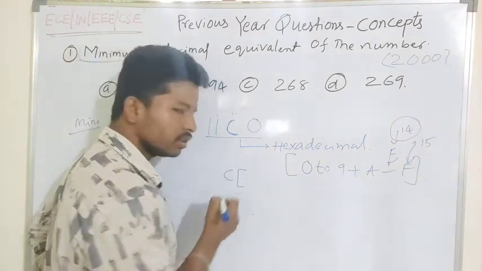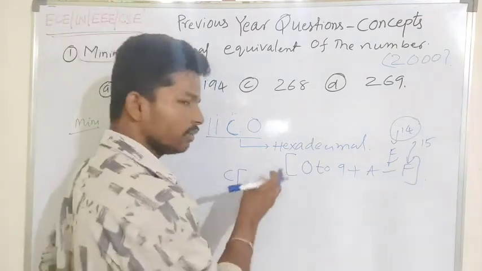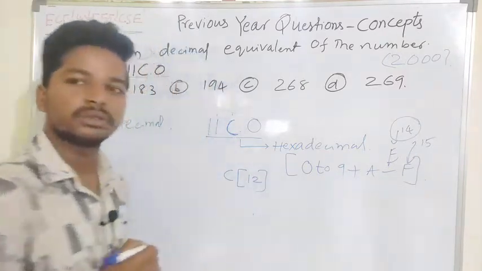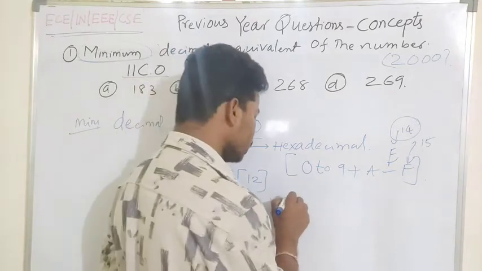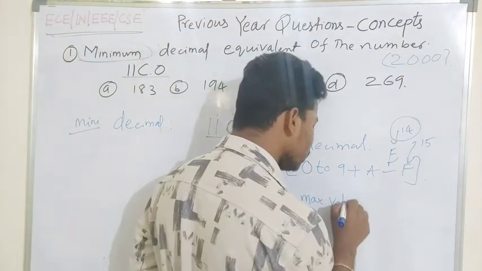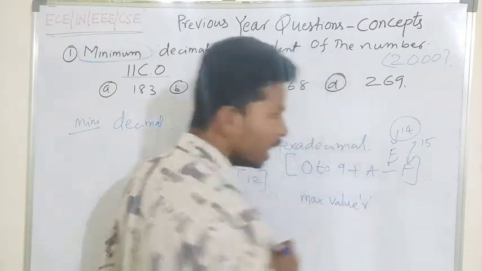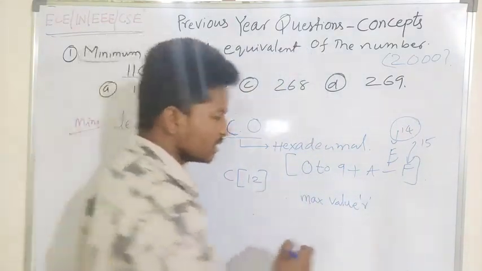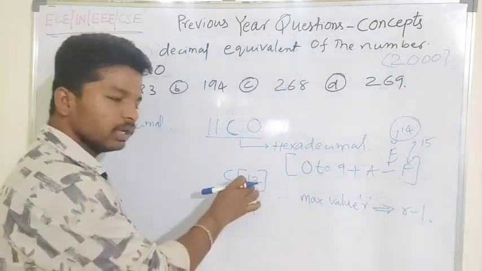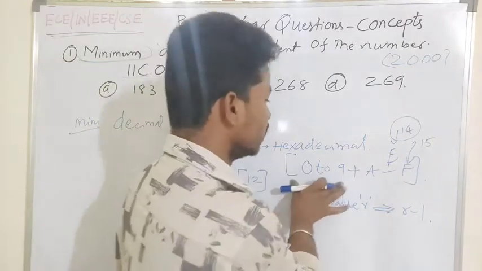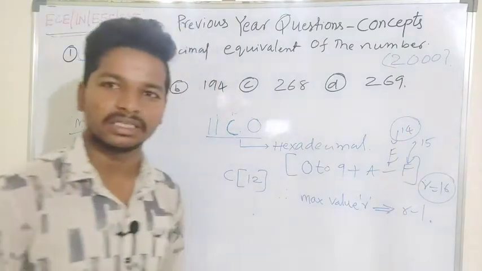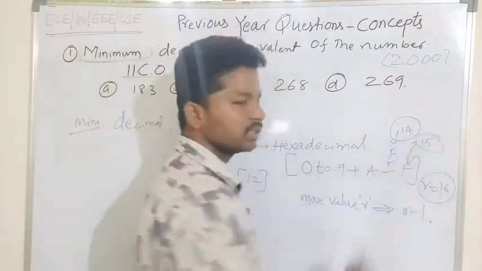In decimal, the value of C is nothing but: A equals 10, B is 11, C is 12. So the value is 12. I have also given one important formula, the maximum value. The maximum value for radix R is R minus 1, because the radix of hexadecimal is 16, but the maximum value we get is 15.